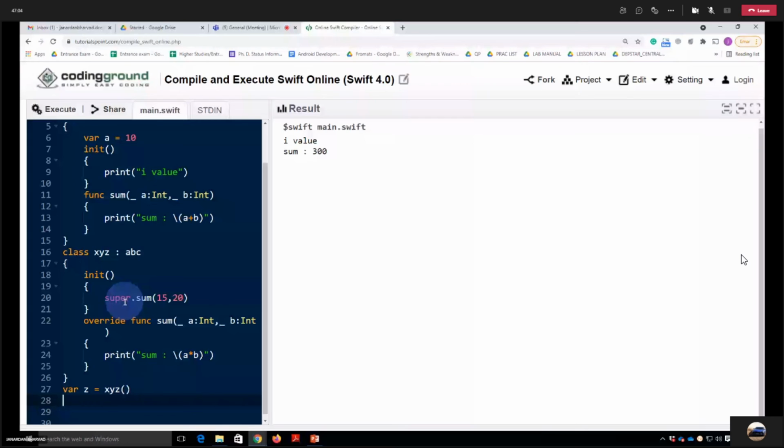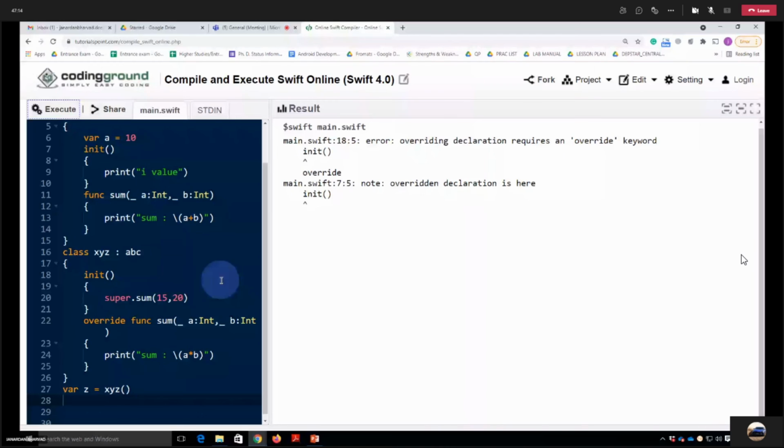It is giving us an error because of the initializer. Let's say I also explain that concept: just as a constructor can be parameterized, an initializer can be parameterized. So let me give here 10, and while creating the object of it, here it will be int, here it will be 10.